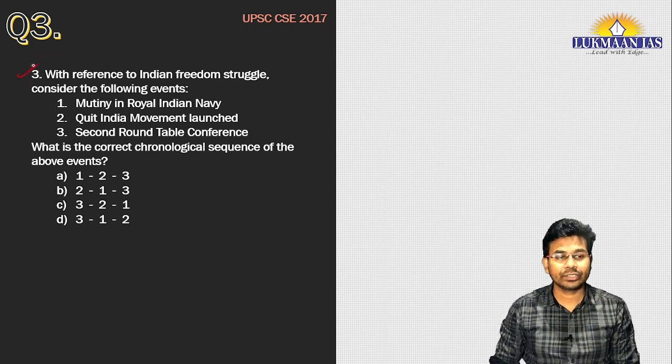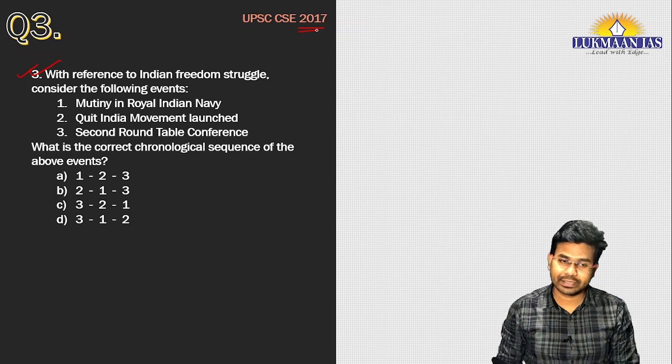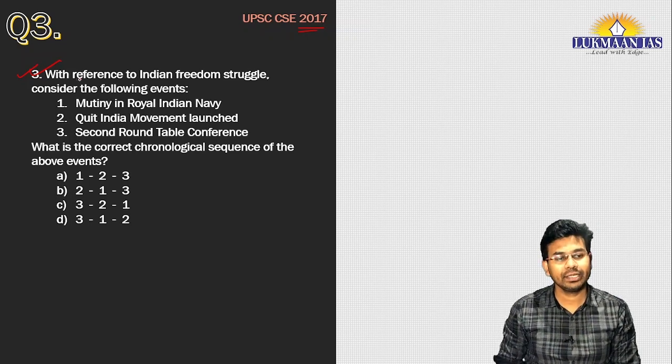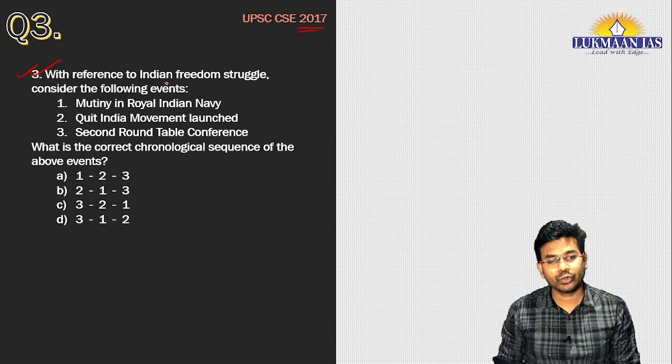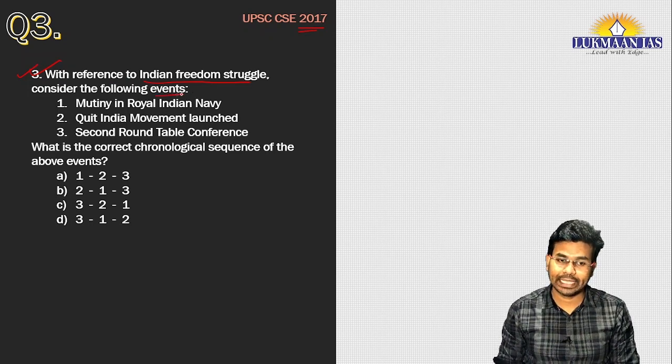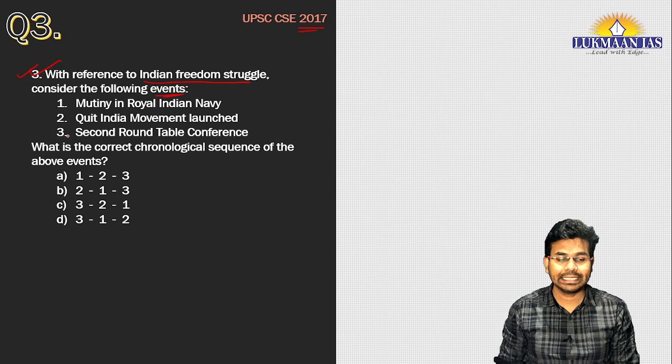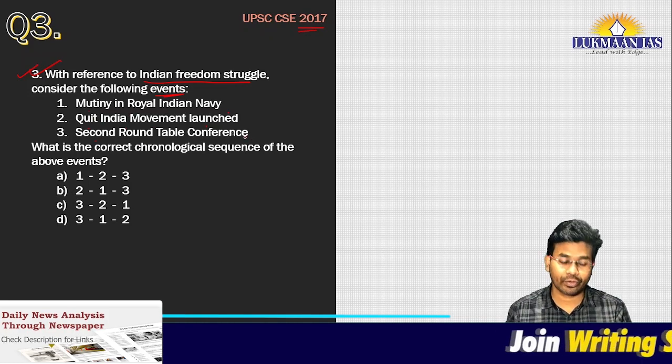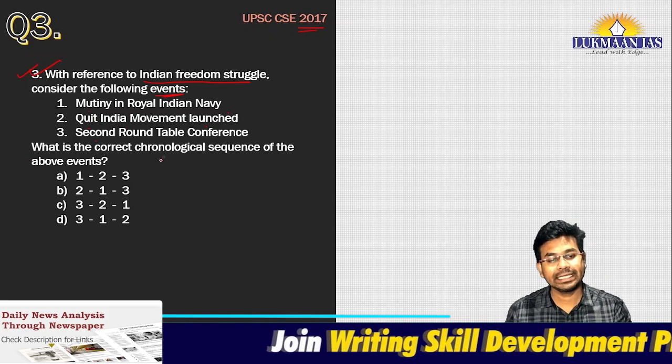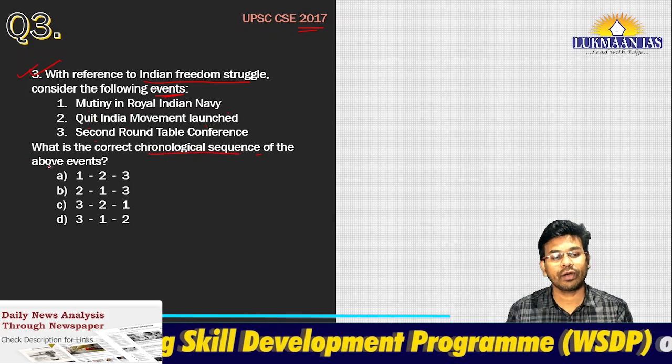This question was asked in the year 2017. Let us take this question. It says, with reference to the Indian freedom struggle, consider the following events. They have given three events to us: mutiny in the Royal Indian Navy, Quit India movement, and Second Round Table Conference. They are asking what is the correct chronological sequence of the above events.